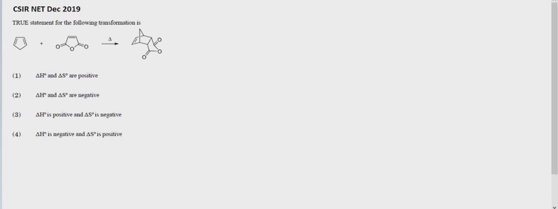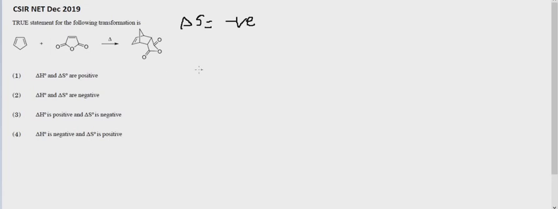First, let us identify the delta S of the reaction. You could see the molecules are getting in order. Whenever the system gets ordered, we know that delta S becomes negative. There is a drop in the entropy observed because these two molecules combine to give one single molecule. That means the molecules are getting in order, so delta S becomes negative.